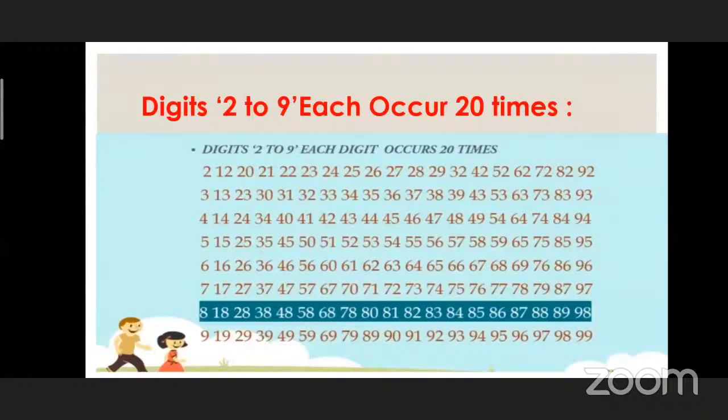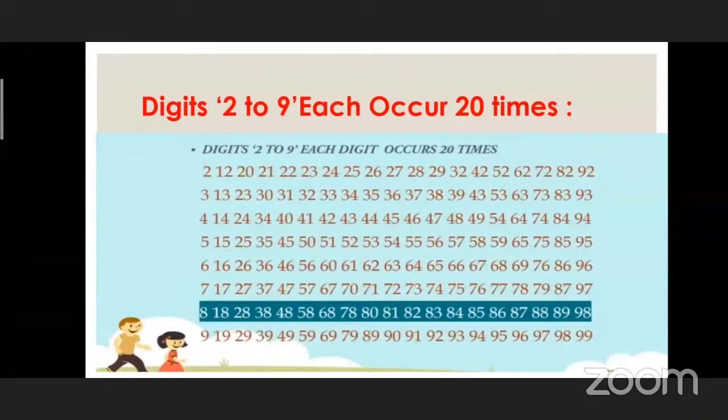You can take any row of the digit. You can take the first row of digit 2: 2, 12, 20, 21, 22, 23, 24, 25, 26, 27, 28, 29, 32, 42, 52, 62, 72, 82, and the final 92.